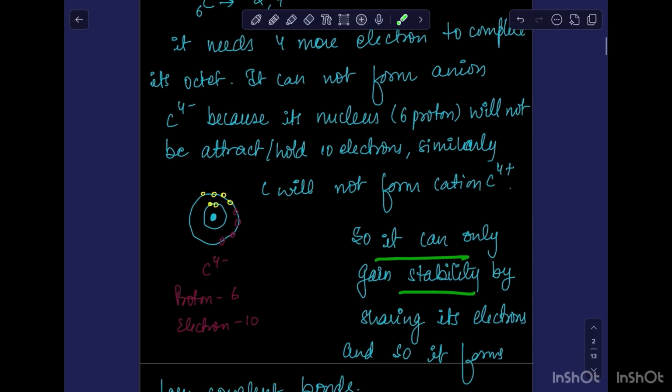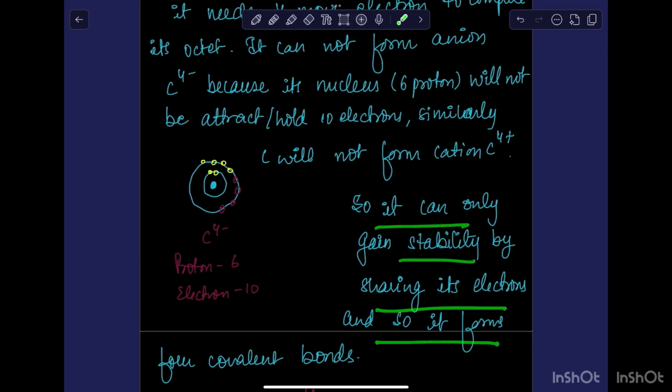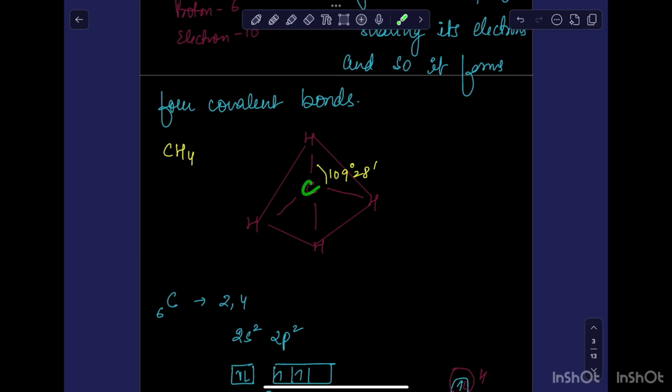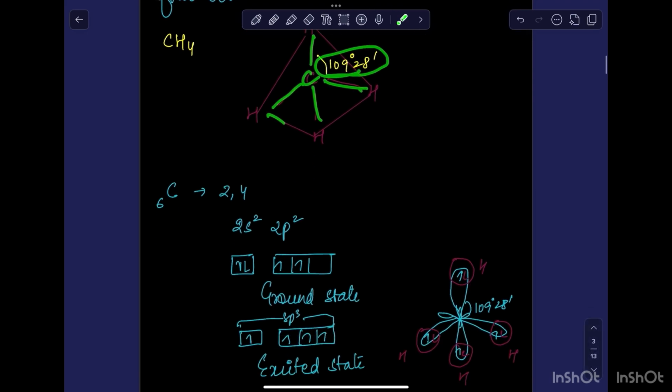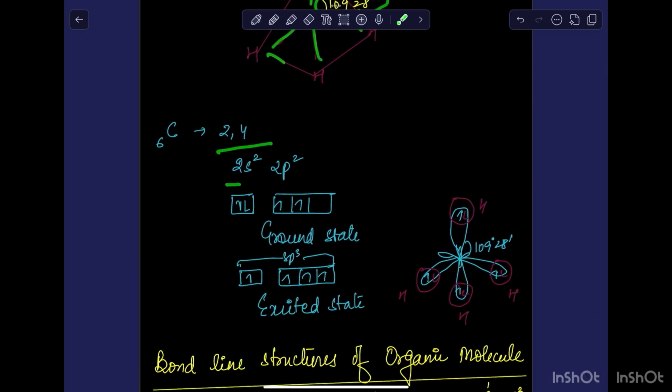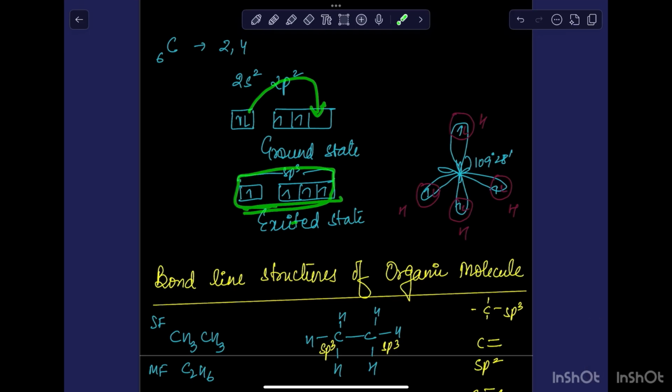So in order to gain stability, it can only share 4 electrons. Carbon has 6 protons in the nucleus, and if it gains 4 more electrons, it won't be possible for the nucleus to hold them. So it has only one option left, sharing electrons. If it is forming 4 single bonds, the hybridization would be sp3 and the bond angle is 109 degrees 28 minutes. Carbon has 2s2 2p2 outermost shell configuration. In the ground state it has 2 unpaired electrons, so in order to form 4 bonds, 1 electron from 2s goes to 2p, and that is how we have 4 unpaired electrons in the outermost shell, ready to form 4 bonds.